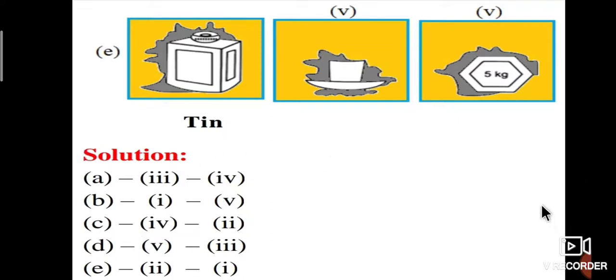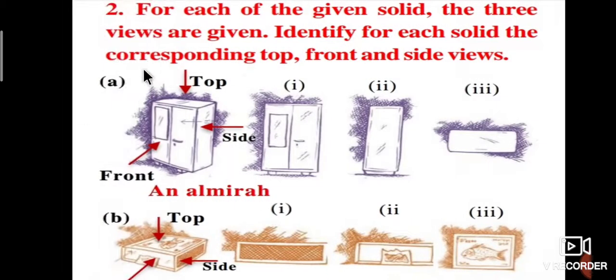Next, the second question. For each of the given solids, three views are given. Identify each solid's corresponding top, front and side views. This is an almirah. The first one is this figure, then the second one and the third one.